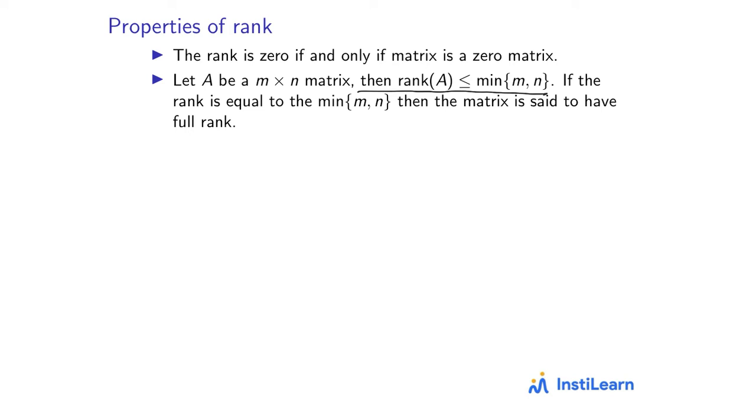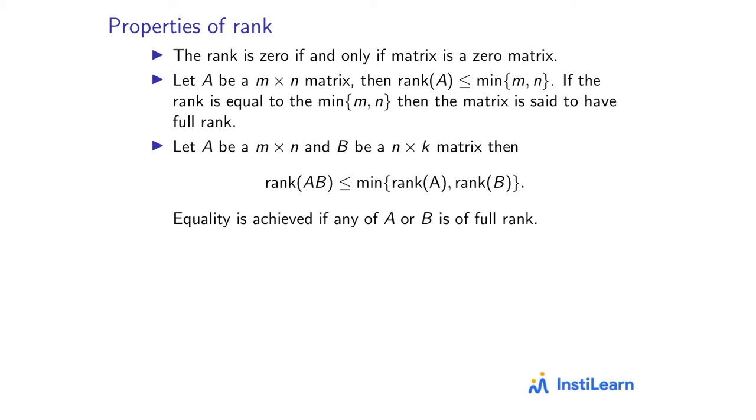The second property of rank is that rank of A is less than or equal to the minimum of m comma n, where m is the number of rows in A and n is the number of columns. And you can see why that is true, because we just saw that rank is equal to row rank as well as column rank. But since the matrix has m rows, its row rank can't exceed m. Similarly, the matrix has n columns, so its column rank can't exceed n, and hence the rank of the matrix is always less than or equal to the minimum of these two numbers. If the rank of the matrix is equal to the minimum of m comma n, then we say that the matrix has full rank.